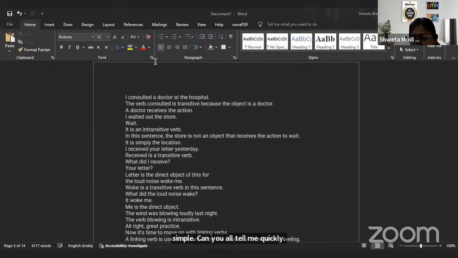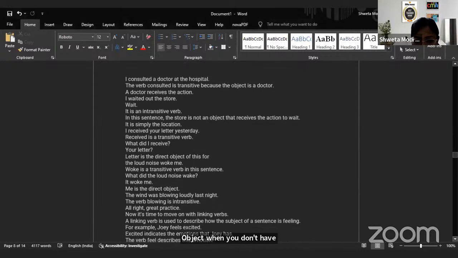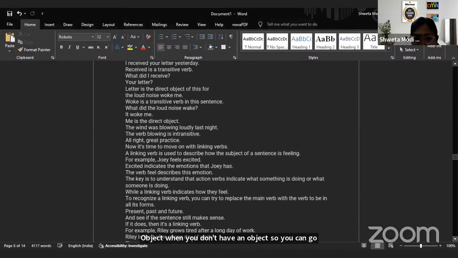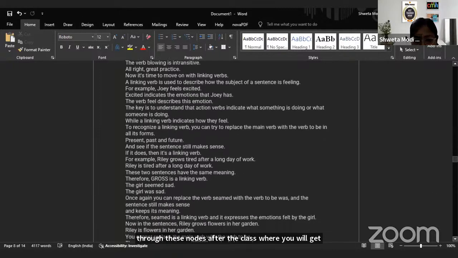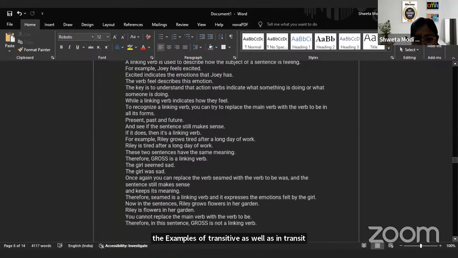There you'll get many examples. Birds fly in the sky. I am going tomorrow. I am writing. I go to sleep early. All these are intransitive because they don't have any object. You can go through these notes after the class, where you will get examples of transitive as well as intransitive. Very easy to understand.